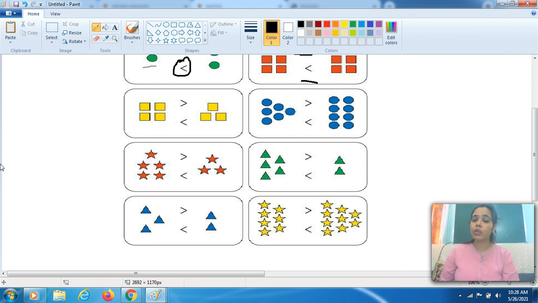You can also do it like, on one side you draw 5 and on the other side you again draw 5. So that is the same quantity, right? So what you have to do is put the sign of equal to. When both sides have the same objects, the quantity of both is the same, that is also 5, that is also 5. So which sign comes over there? The equal to sign.